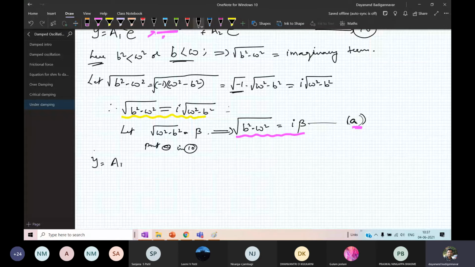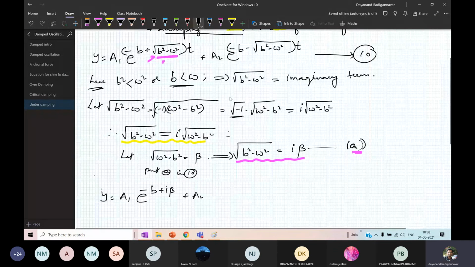Therefore y is equal to a1 into exponential of minus b plus I beta, plus a2. Now look at this equation here, 10.